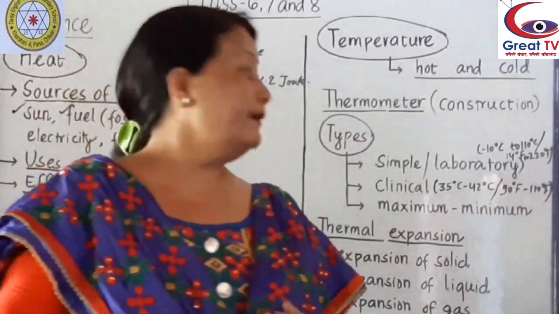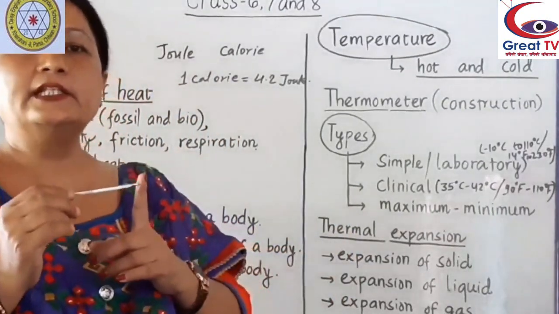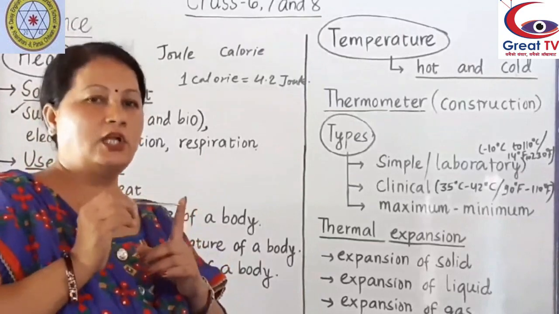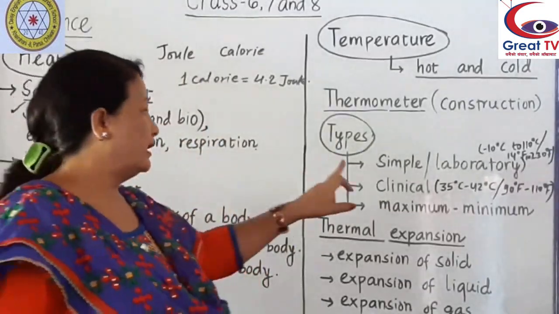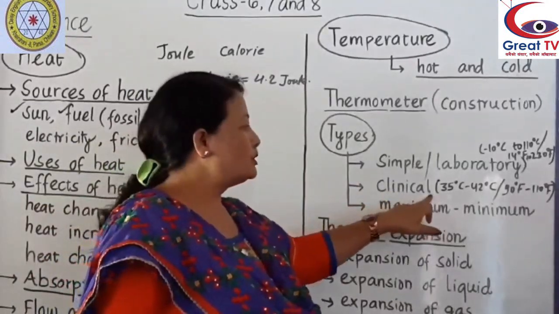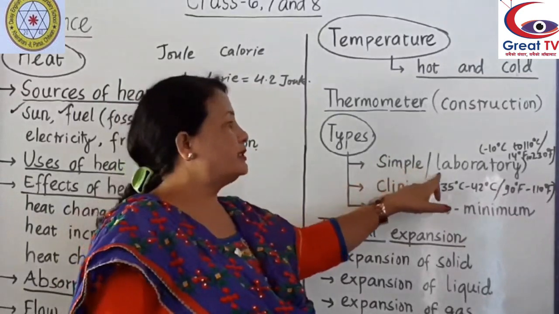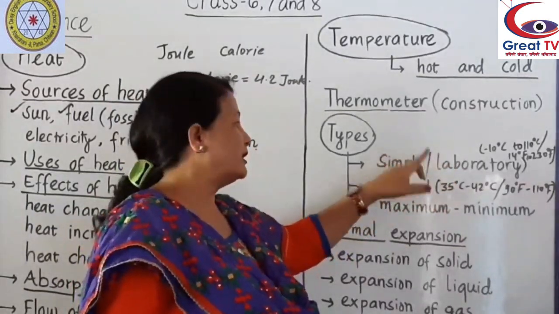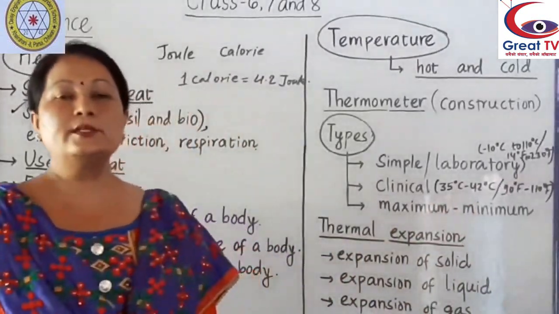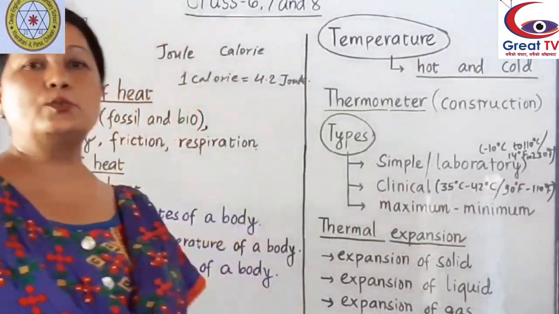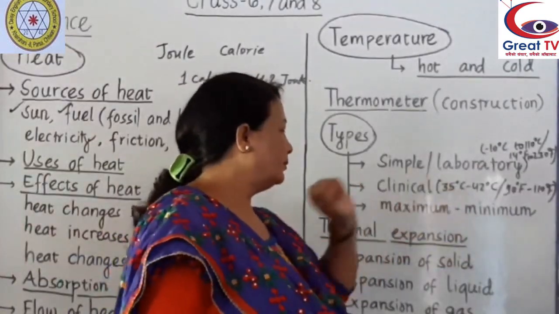It is a short range thermometer. The clinical thermometer is a short range thermometer. The simple thermometer is a long range thermometer. The clinical thermometer is used to measure temperature of the human body, whereas the simple thermometer is used to measure temperature of a substance in the lab. Now, the maximum minimum thermometer. The thermometer which is used to measure temperature of the surroundings is called a maximum minimum thermometer.